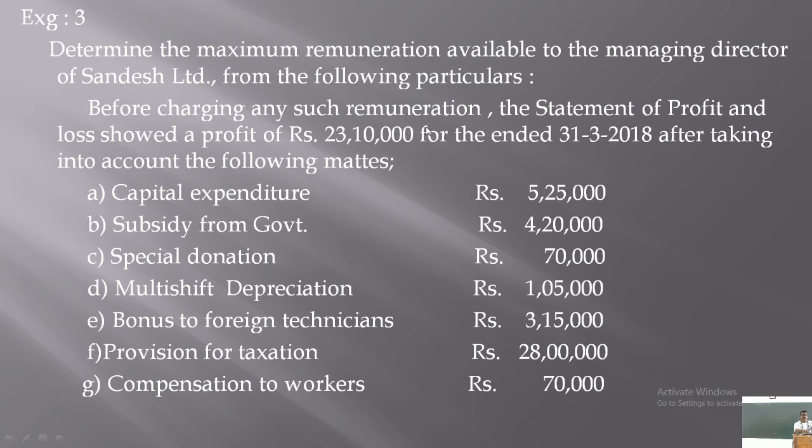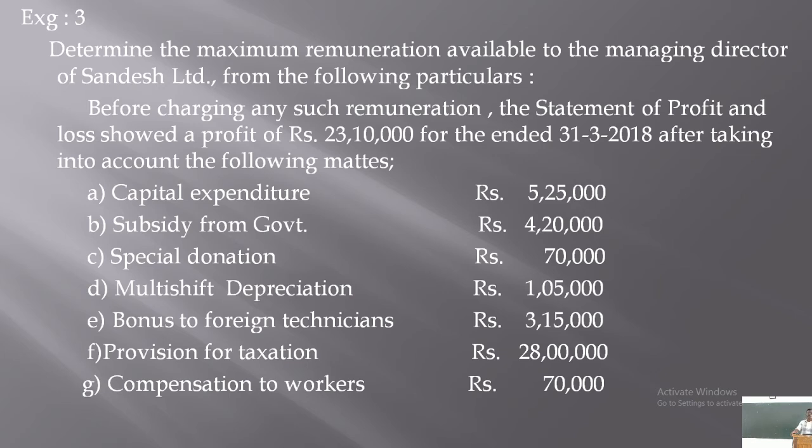Now from these expenses and incomes, you have to add back those expenses which are not allowed but are already deducted. And you have to deduct those incomes which are not allowed but are already added to the net profit of 23,10,000, right?